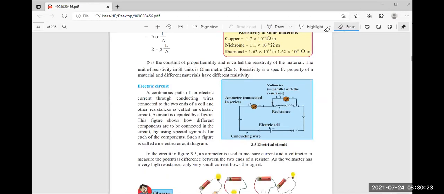Now, about the electric circuit, we have already seen this electric circuit. Here the ammeter is fixed. Here is the resistance; this is the symbol for resistance, remember. And here the voltmeter is used. This is the electric setup. Now, who will tell me what is the use of the voltmeter?